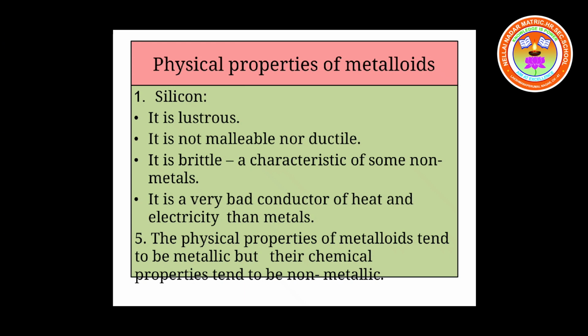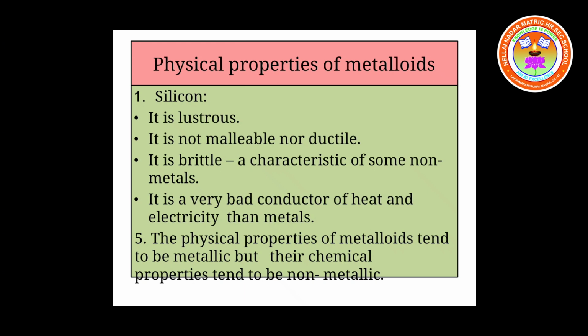For example, if you take silicon, some of its properties are like metals and some are like non-metals. Look at the first property, lustrous. It is the property of metals. Second, it is non-malleable and non-ductile. It is the property of non-metals. It is brittle. It is a characteristic of non-metals. It is a bad conductor of heat and electricity compared to metals. Bad conductor means it is a non-metal character.